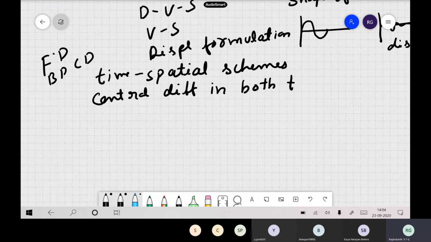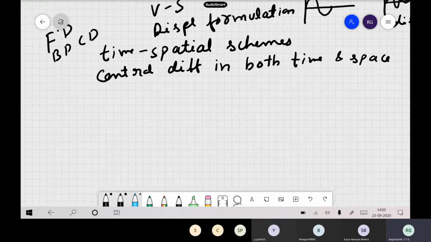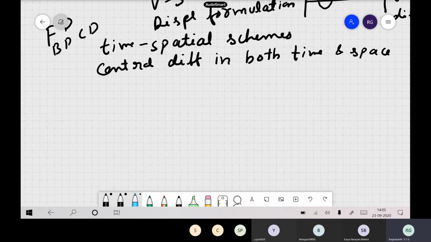What do you call this scheme? Anybody remember from last class? Central difference in time, central difference in space: the leapfrog technique. Okay, leapfrog.